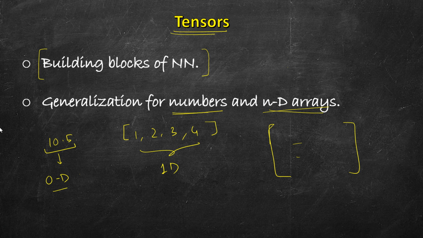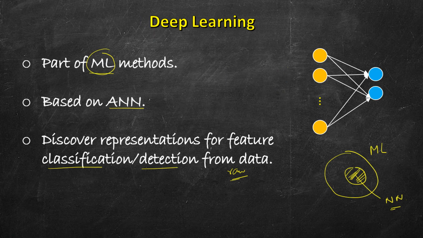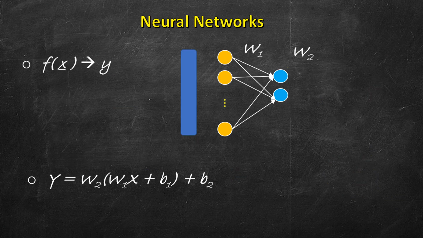And now let's see what neural networks are. We saw that deep learning is based on artificial neural networks, so we should have some idea of what neural networks are. This is not an exhaustive course on that, so it assumes that you have some basic familiarity with neural networks.